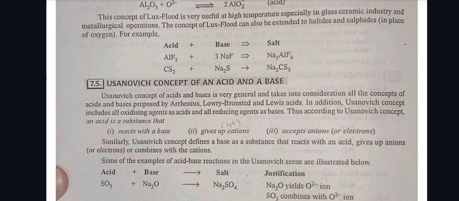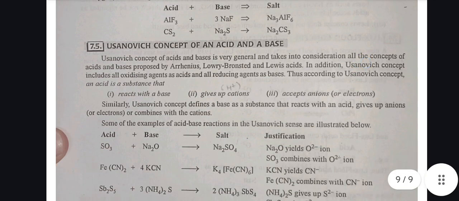Usanovich concept of acids and bases. The Usanovich concept of acid and base is very general and takes into consideration all the concepts of acids and bases proposed by Arrhenius, Franklin, Bronsted, and Lewis. In addition, the Usanovich concept includes all oxidizing agents as acids and all reducing agents as bases. Thus, according to the Usanovich concept, an acid is a substance that first reacts with a base, second gives up cations, third accepts anions or electrons.